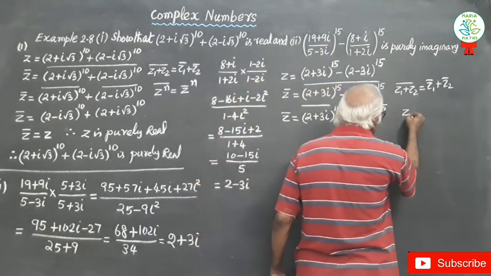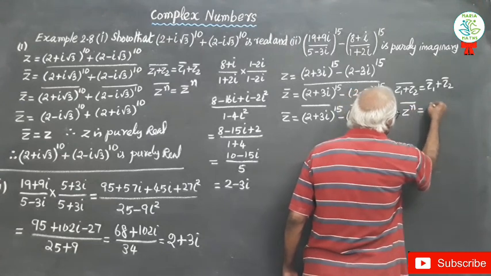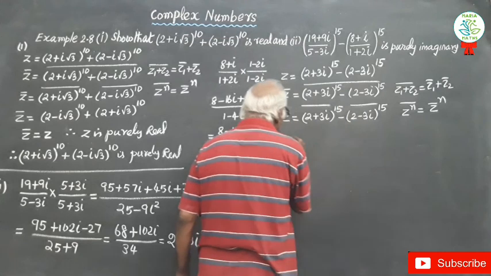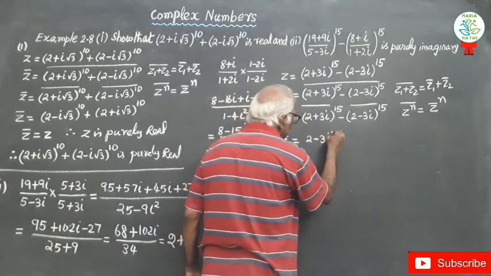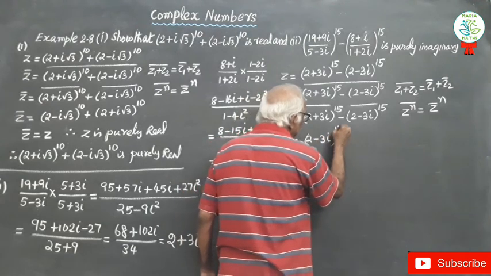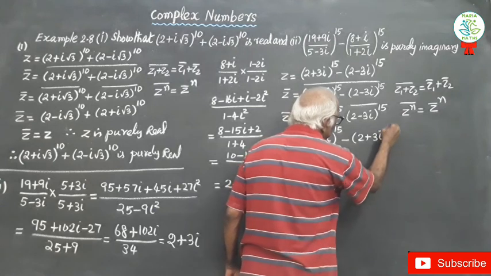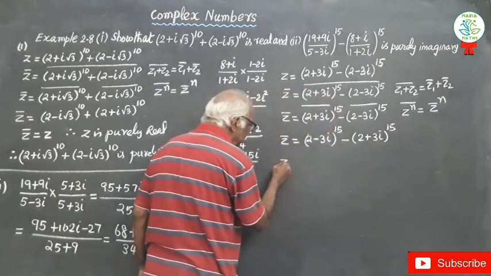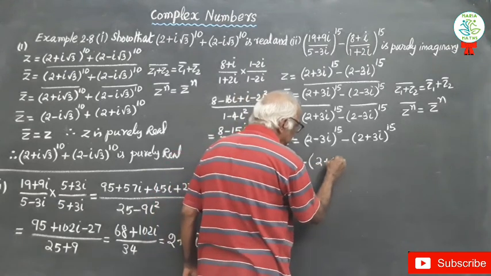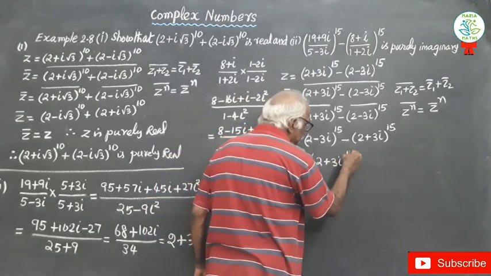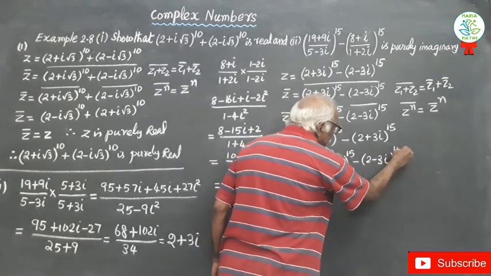Then we got another formula, (z^n) the whole bar equal to (z bar)^n. Therefore z bar equal to (2 − 3i)^15 − (2 + 3i)^15. Take the minus sign outside: −((2 + 3i)^15 − (2 − 3i)^15).